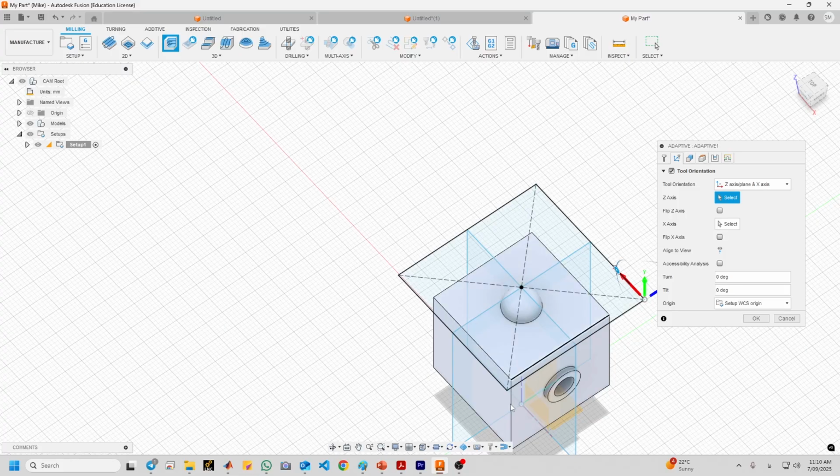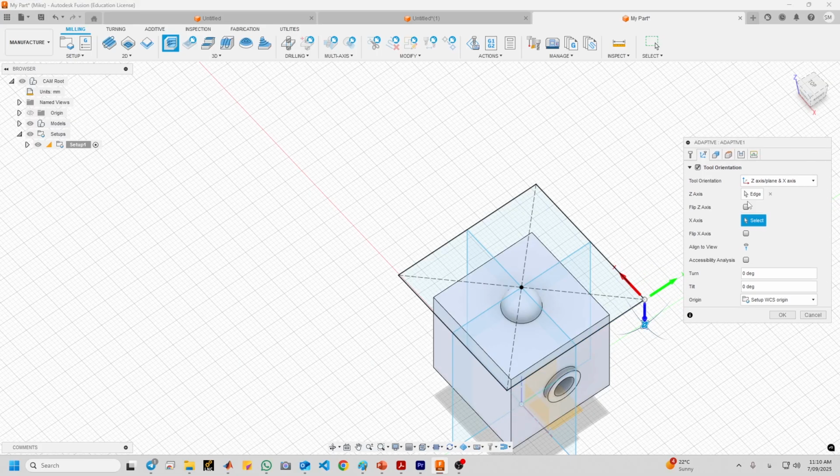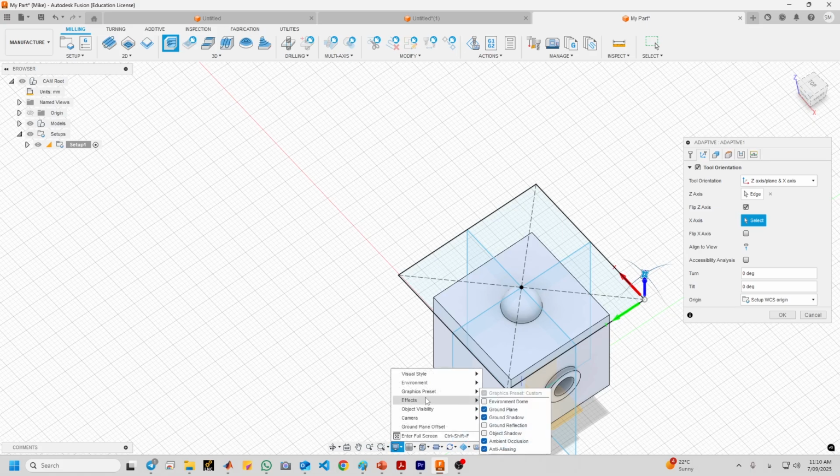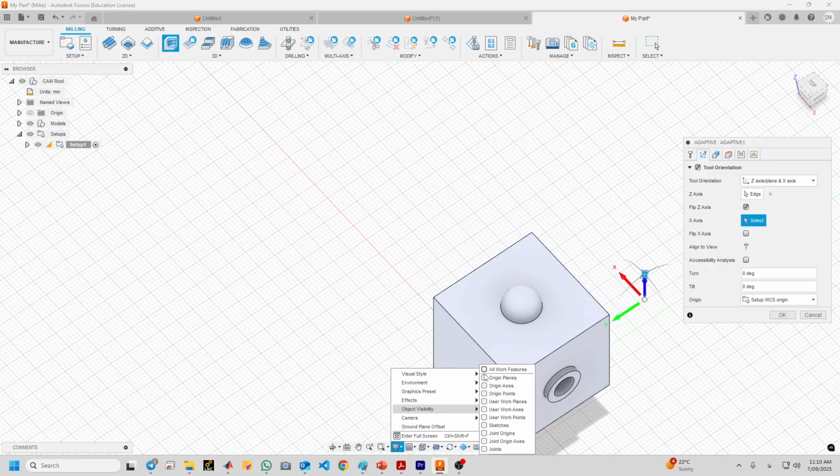So you see that this is highlighted in blue, the z-axis. You choose this edge, and you can click flip. And if you want to get rid of these planes, you can go to view or display setting, and you will get rid of all of them.